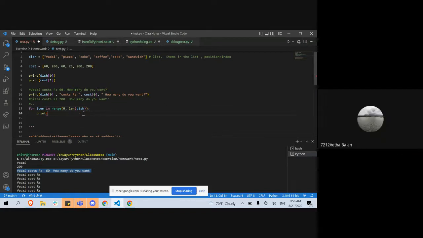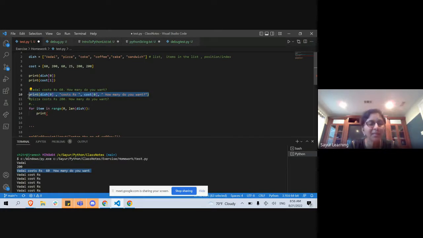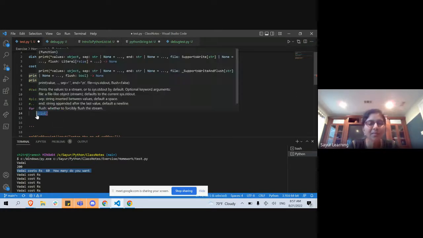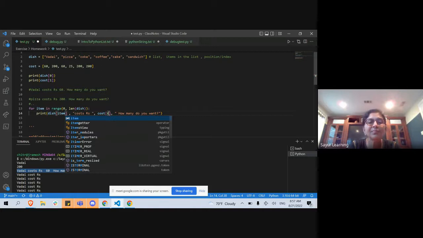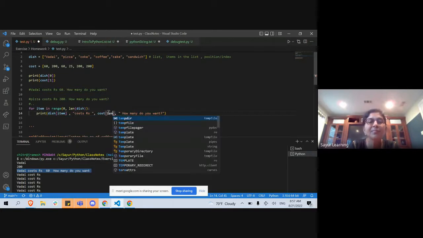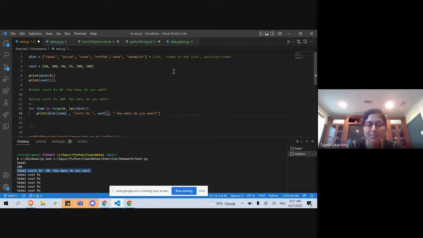On the dish of item. Okay, so I'm going to do the same thing. I'm going to take this print, Control-X, Control-V. I just need to change the hard-coded string to item.